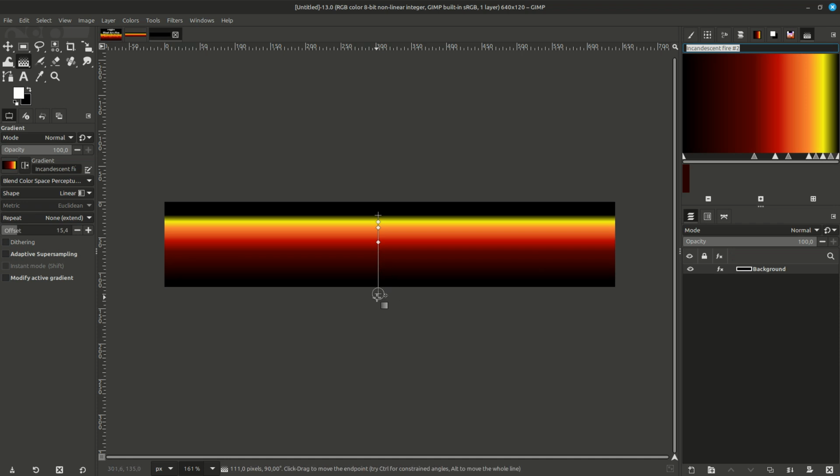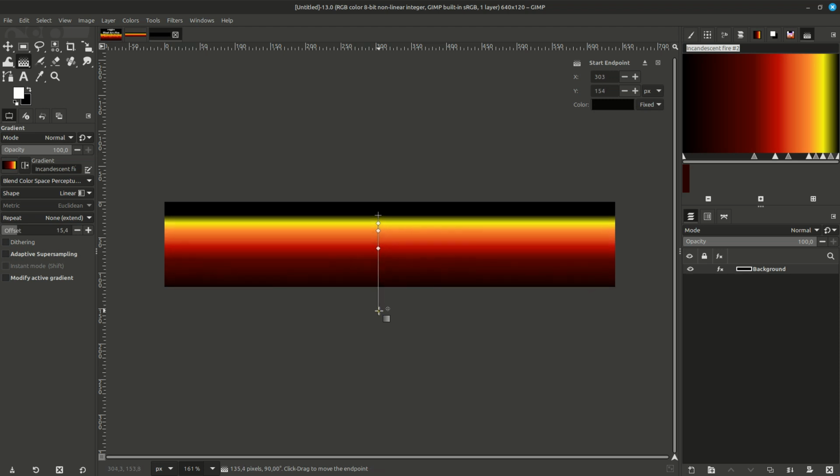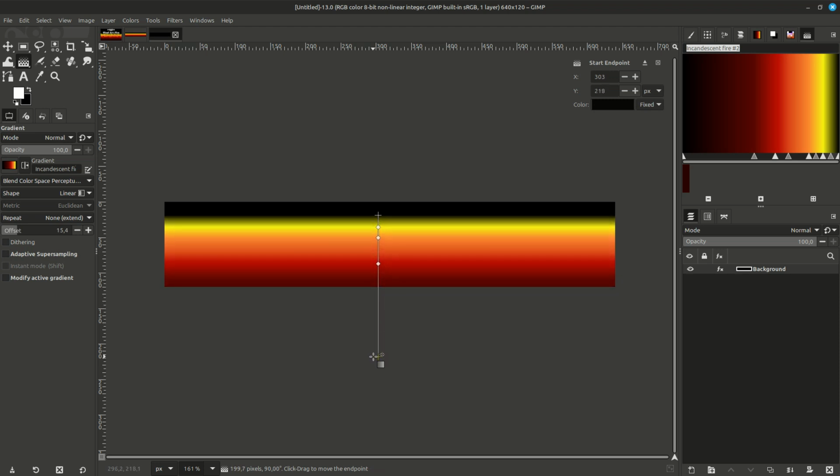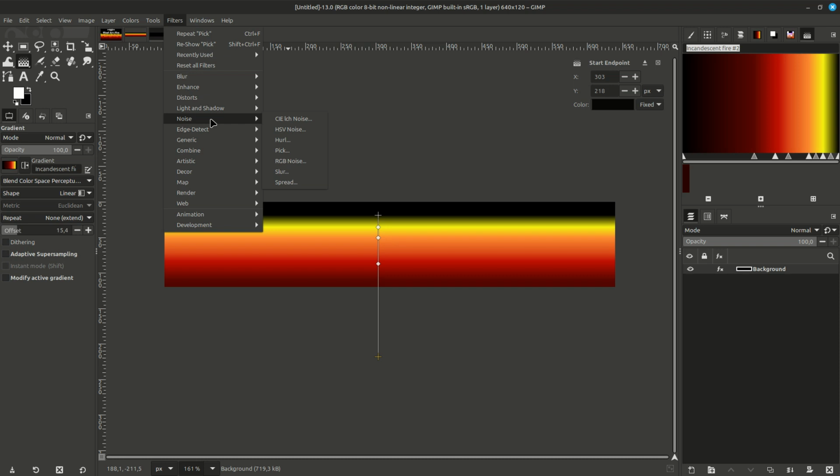All we have to do is enlarge it to the bottom. Click on the plus, hold Control key to have the vertical line, and enlarge it like that. So we have a little darker space here, a bigger area red and orange, and a smaller area yellow, and this black area at the top. This looks about right.